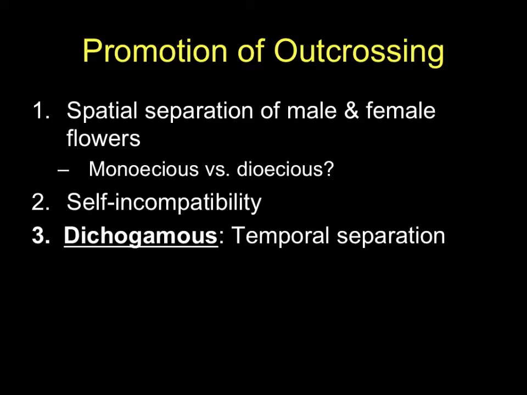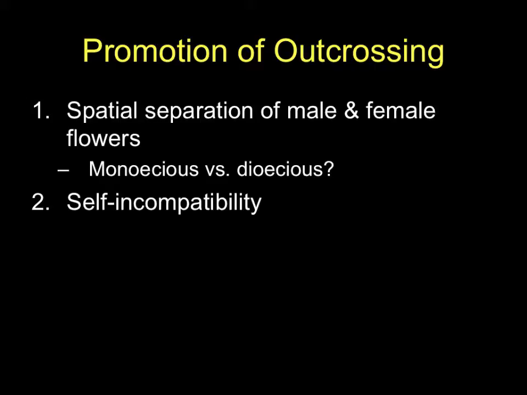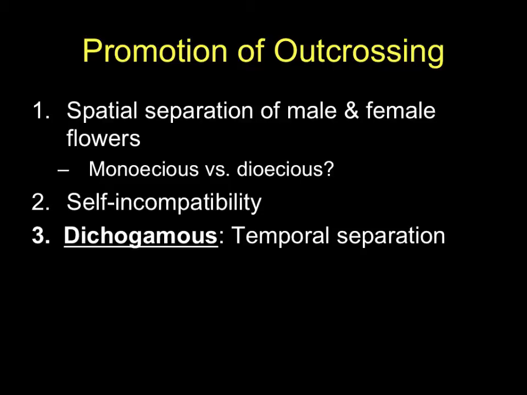Another possibility is to have what's called self-incompatibility, where even if pollen from a plant lands on female flowers from the same plant, there is no fertilization. So there could be chemical or genetic ways of preventing a zygote or an embryo from being formed if the pollen is too similar of a match to the egg in the embryo sac.